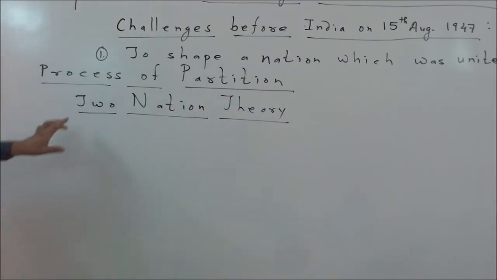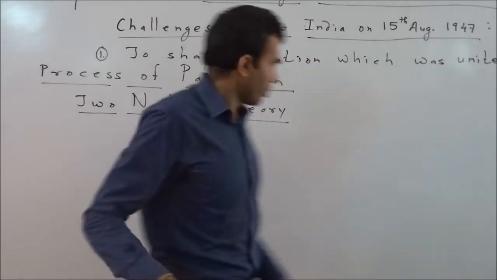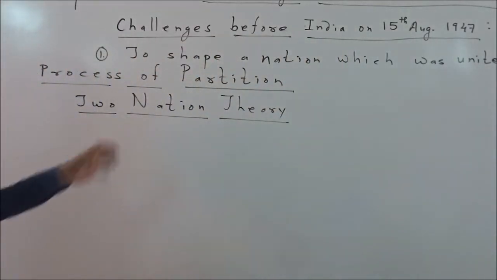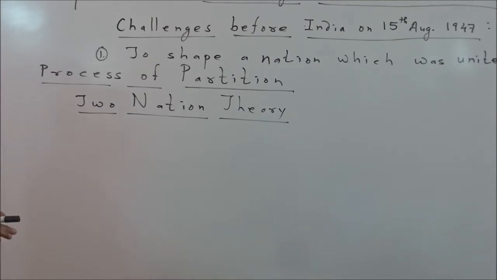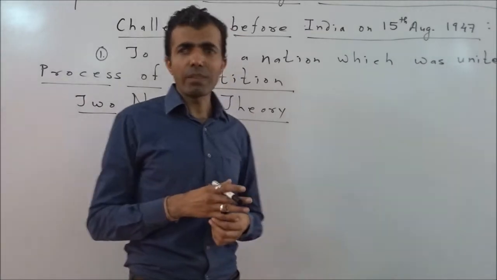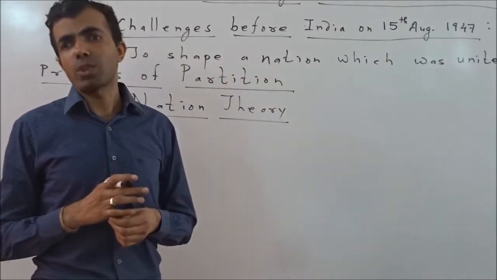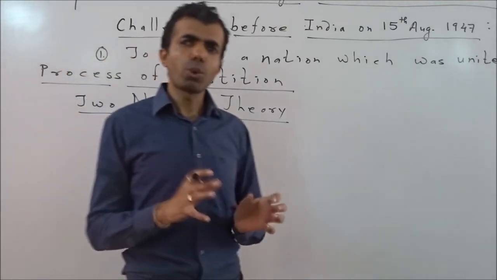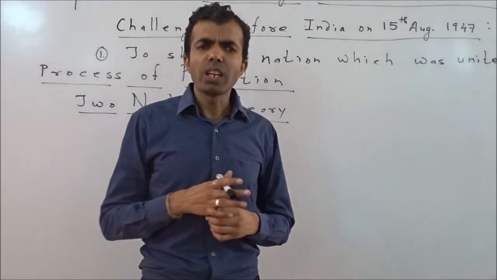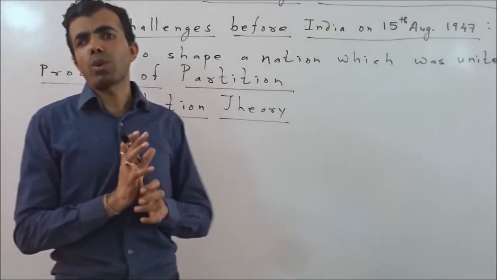First of all, this theory was proposed by the Muslim League. As you have studied in class 10th as well as in class 11th, it was the prominent party for Muslims. They proposed this theory. They were always against Congress. They always talk in context to Muslims only.